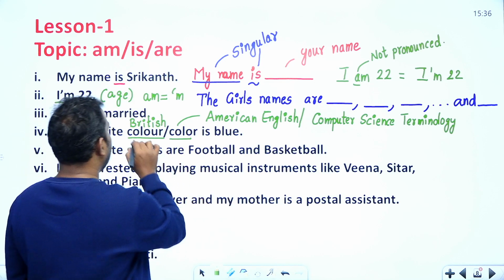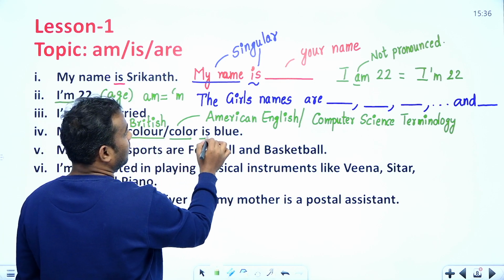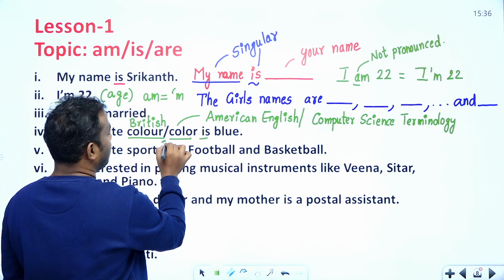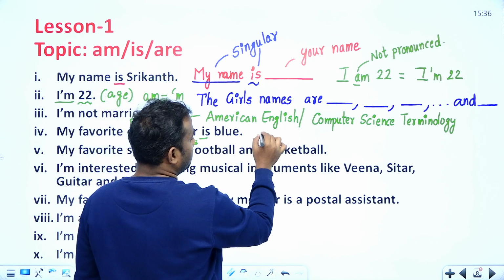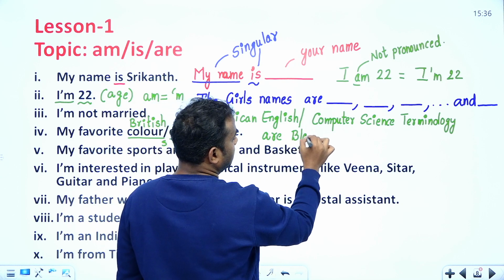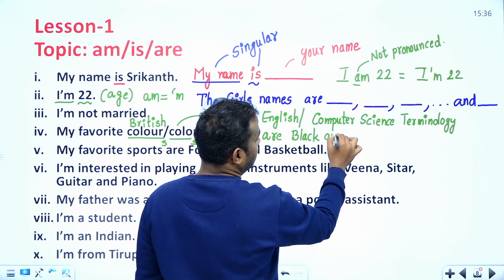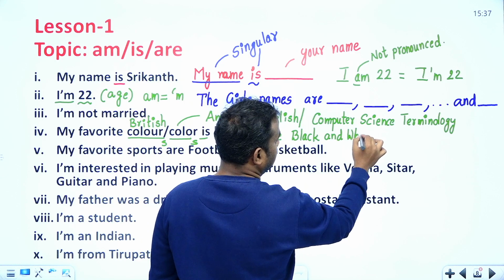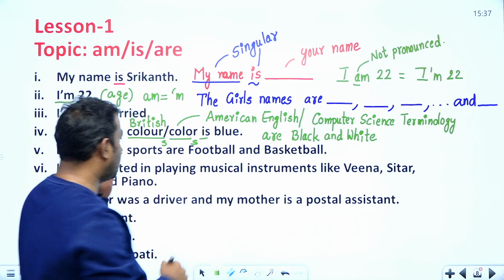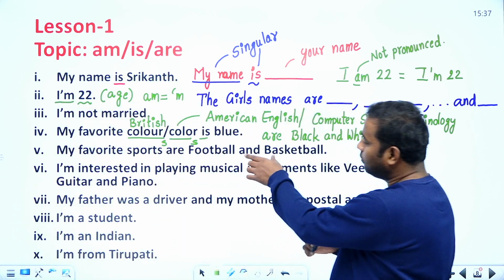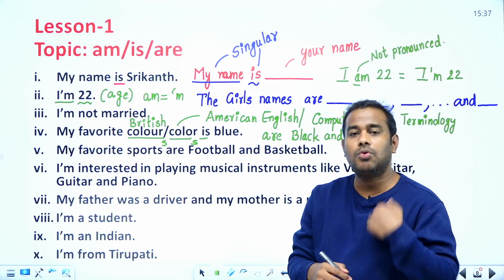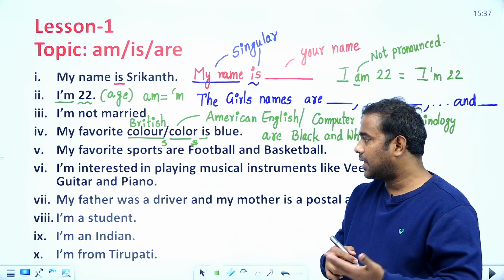Here the color is a singular quantity, so I am using is. For example, if I am using more than one color, then I have to use: my favorite colors are black and white. Observe one more point: my favorite sports are football and basketball. If I have to use more than one noun, then I use are.